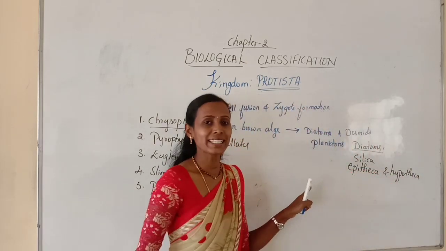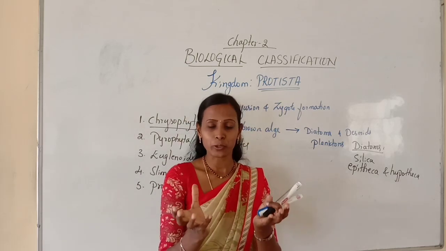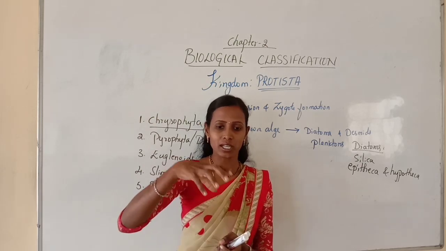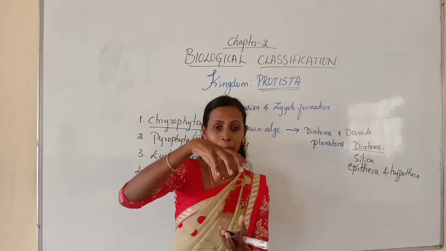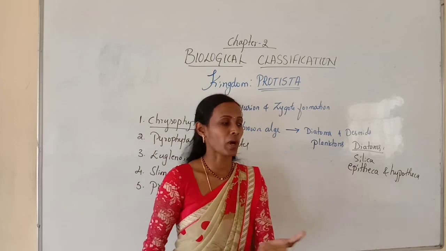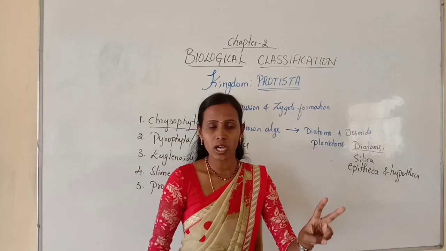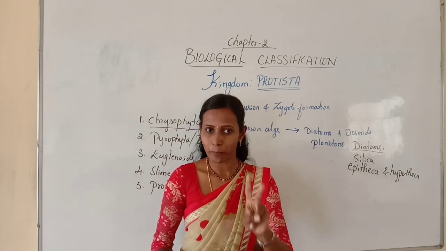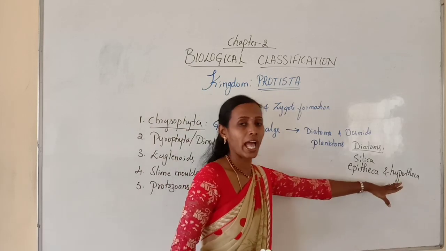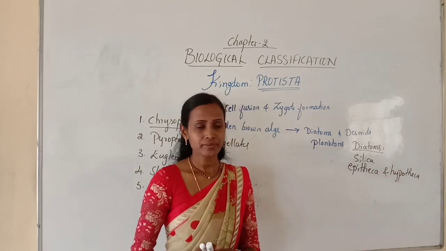The epitheca is slightly larger than the hypotheca. For example, in a soap box the basal one is usually larger than the upper one. So the upper one we call the hypotheca, and the larger one the epitheca. You should remember all these. Here the epitheca is larger than the hypotheca.